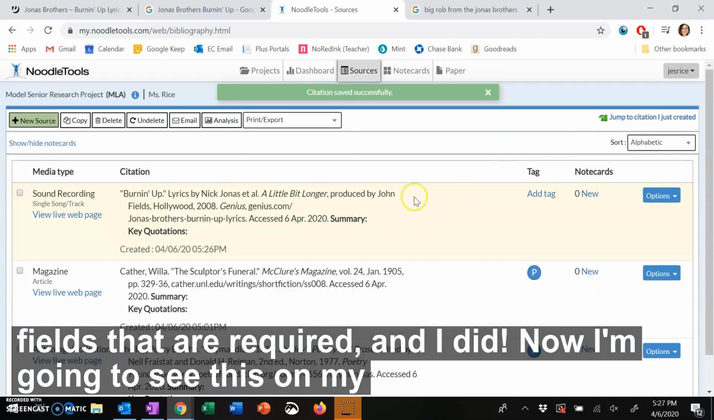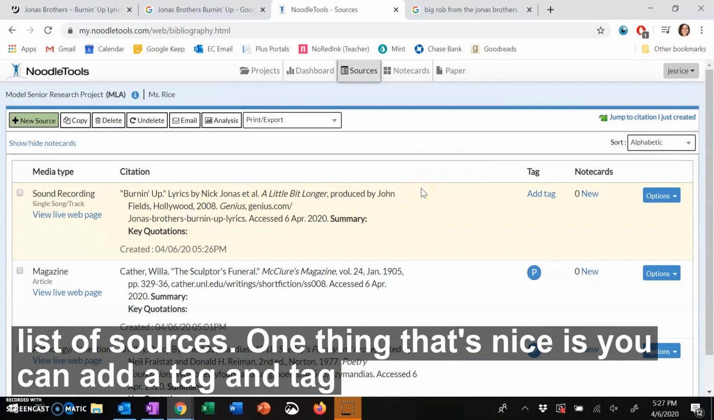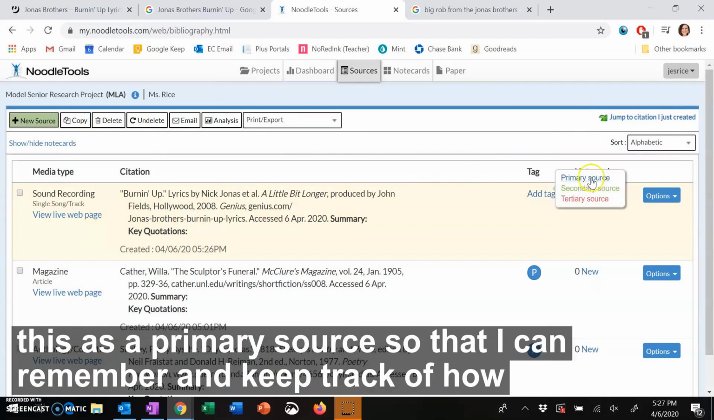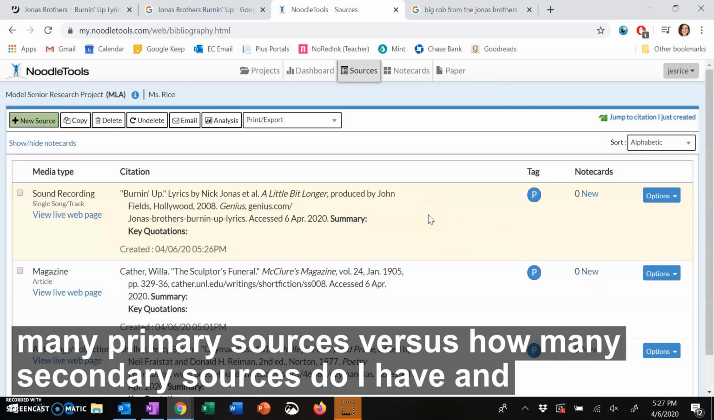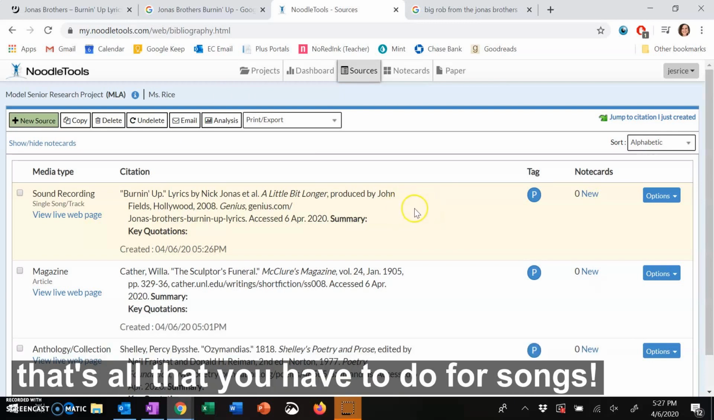Now I'm going to see this on my list of sources. One thing that's nice is you can add a tag and tag this as a primary source so that I can remember and keep track of how many primary sources versus how many secondary sources do I have. And that's all that you have to do for songs.